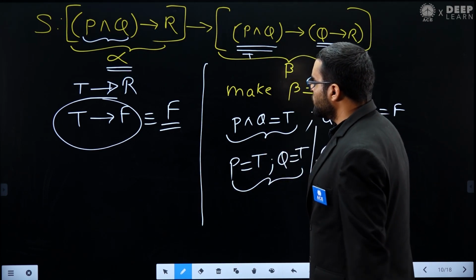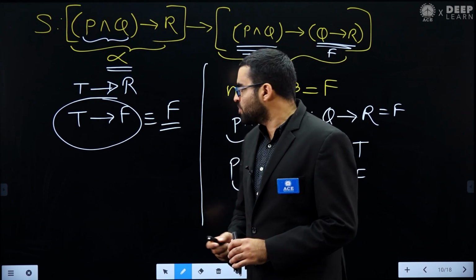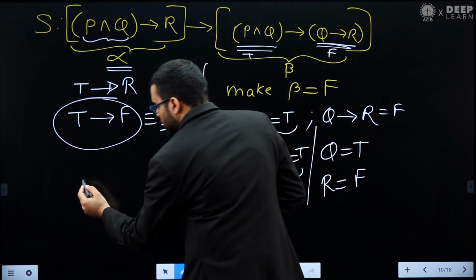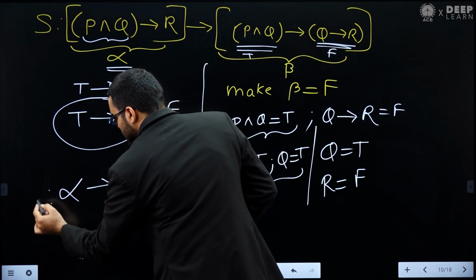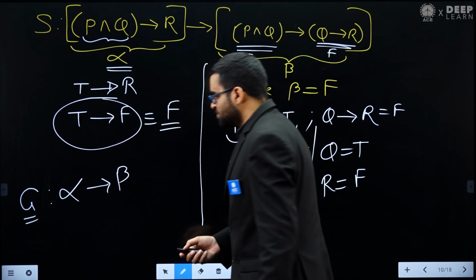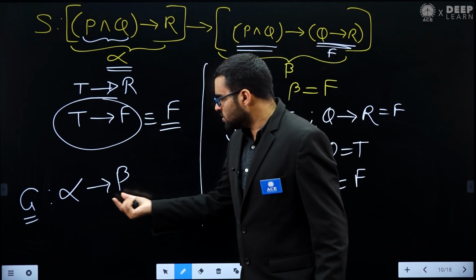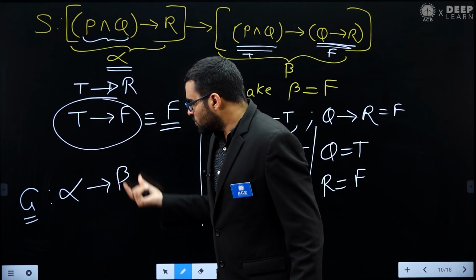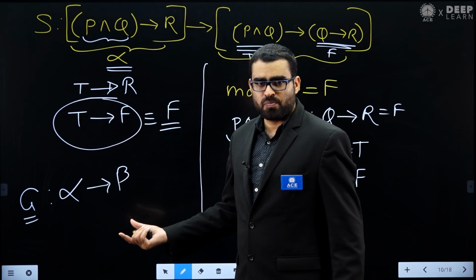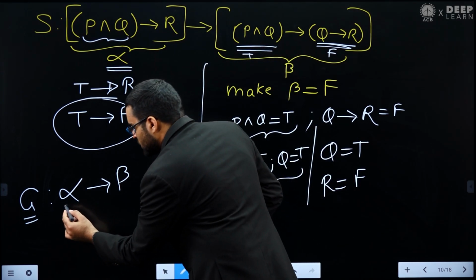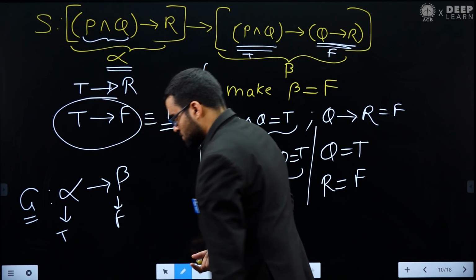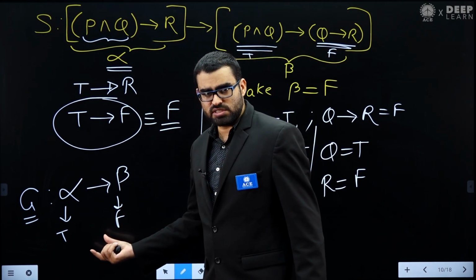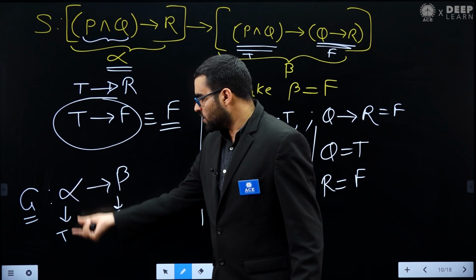Whenever they give you an implication statement like alpha implies beta, all you need to do is check whether you can make it false or not. Basically, check whether you can make alpha true and beta false.